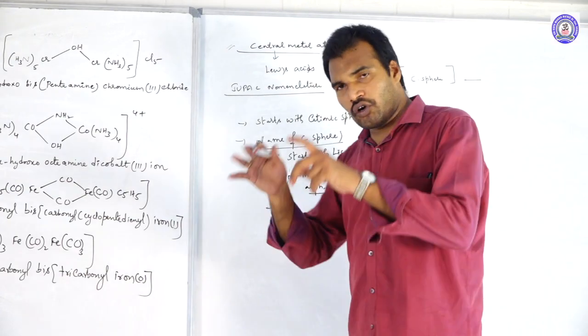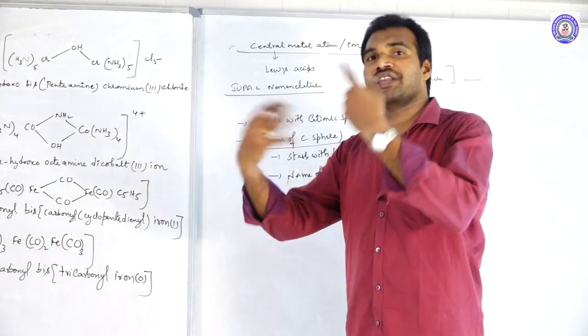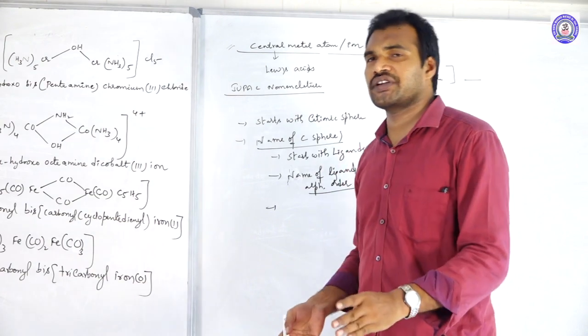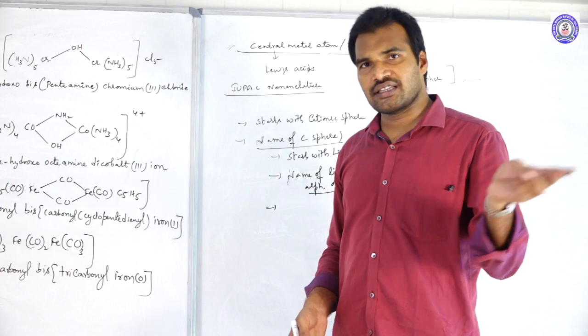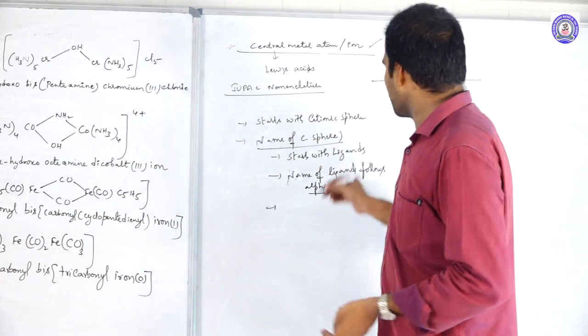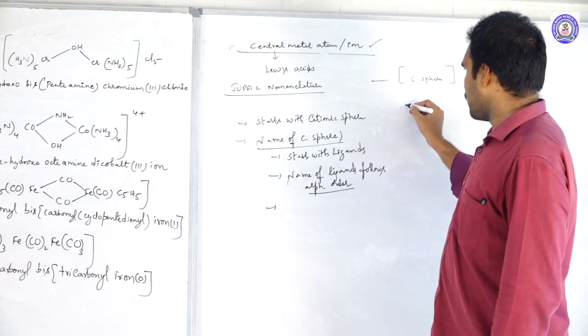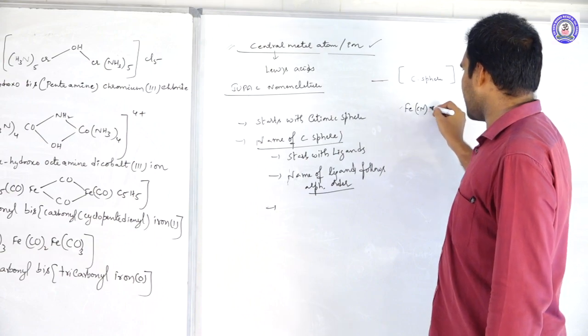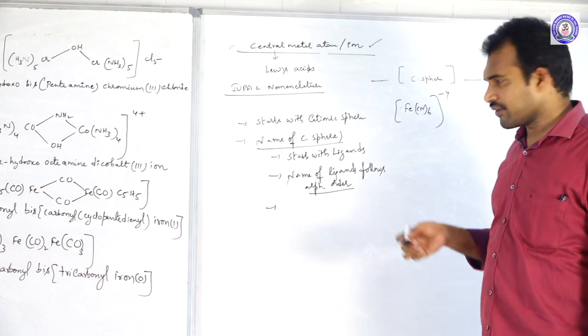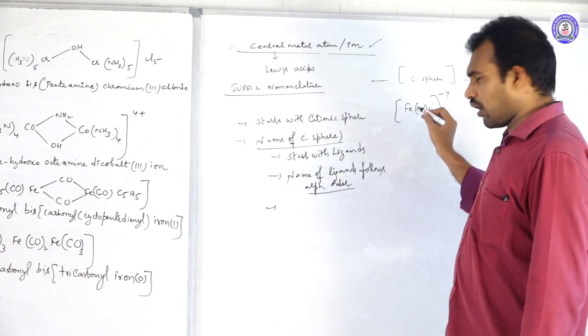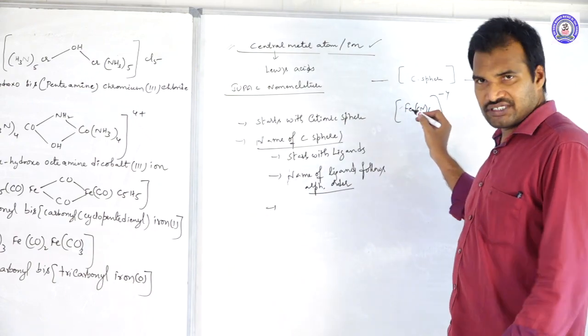And if only one type of ligand is present many times, you just represent it based upon the number of times. If 2 times, di. 3 times, tri. Like this. For example, take Fe(CN)6. How many types of ligands are there? Only one type. It's homoleptic.